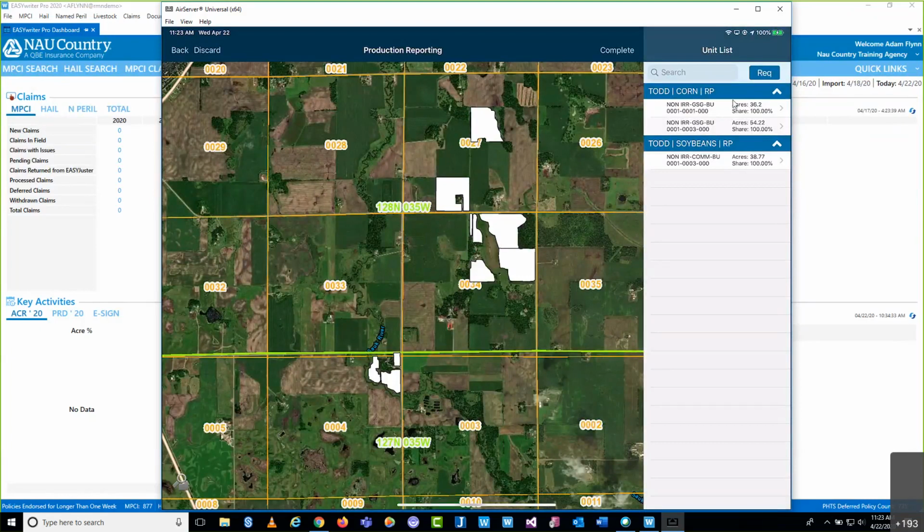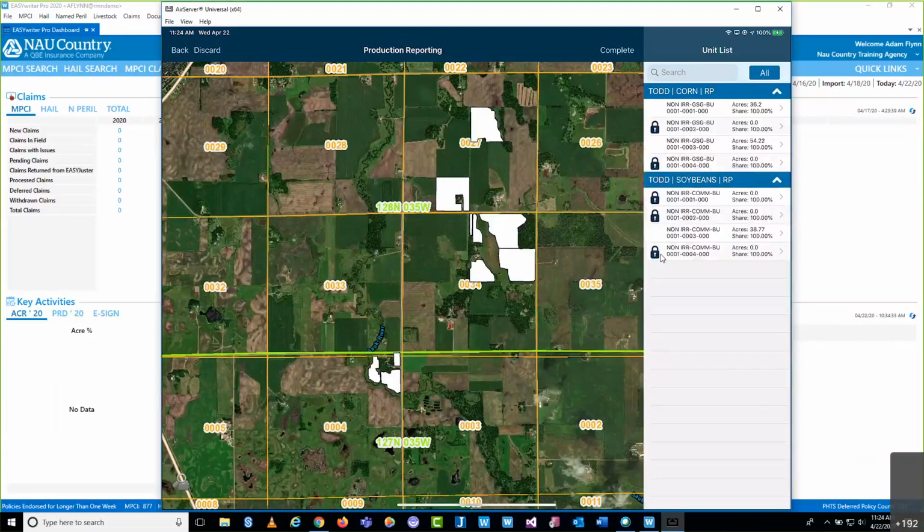So on the right-hand side, under the unit list, you'll see this button here that says REQ. And that just stands for required. What this is actually telling me is that on this particular policy right now, there are 3 units that require some production to be reported. And this is where we're going to be working out of. But if I tap this button, it'll also show me all of the units.